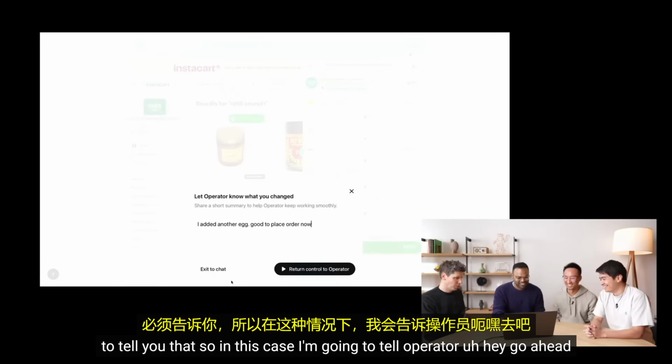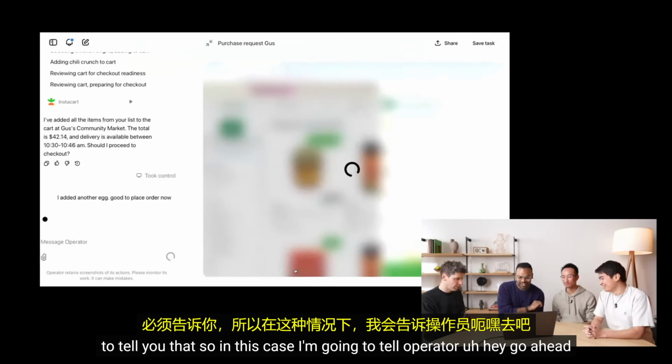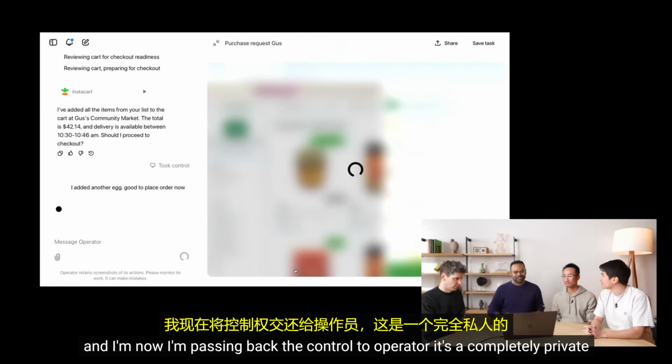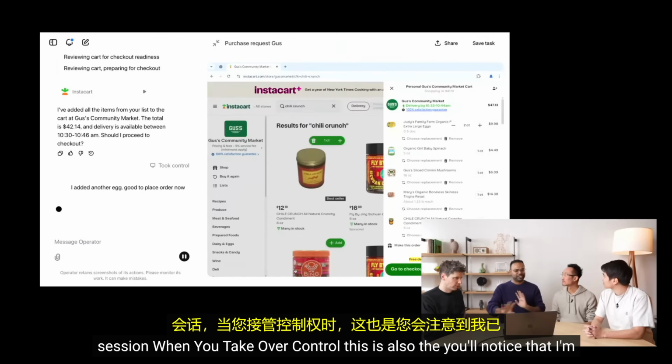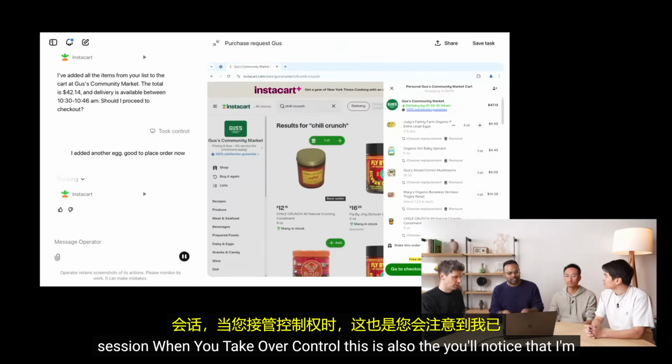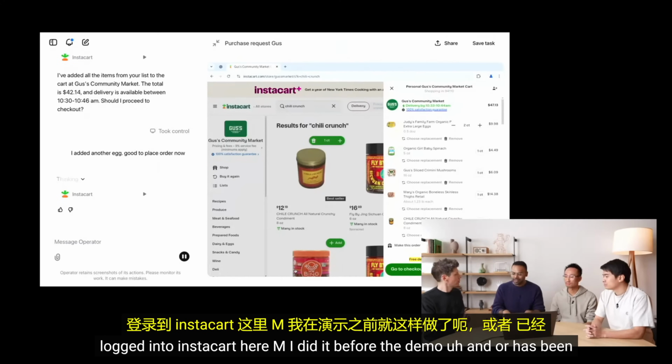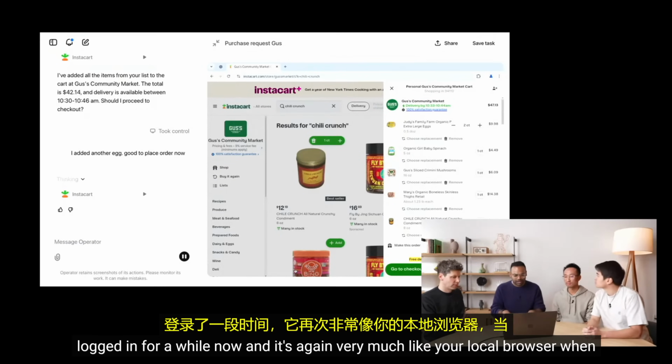So in this case, I'm going to tell Operator, hey, go ahead. And I'm passing back the control to Operator. It's a completely private session when you take over control. You'll notice that I'm logged into Instacart here. I did it before the demo, or it has been logged in for a while now.